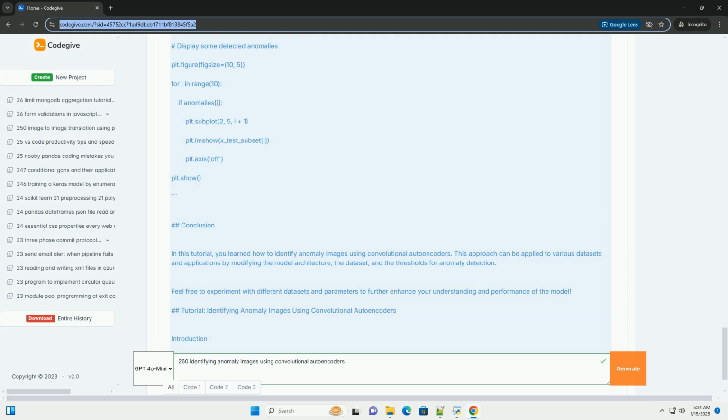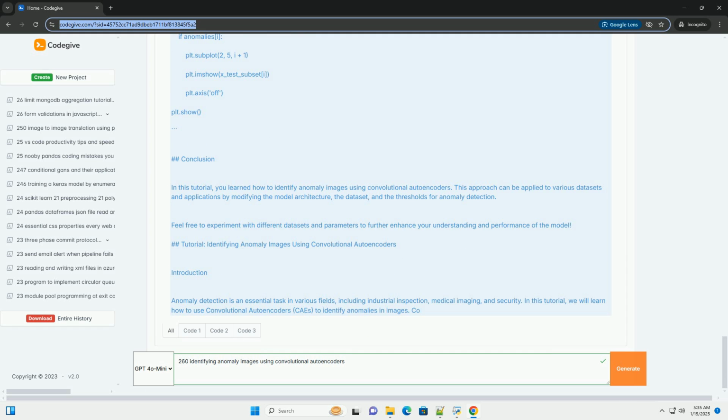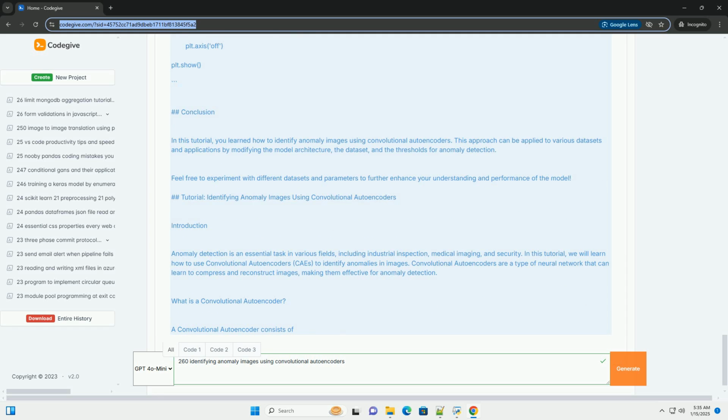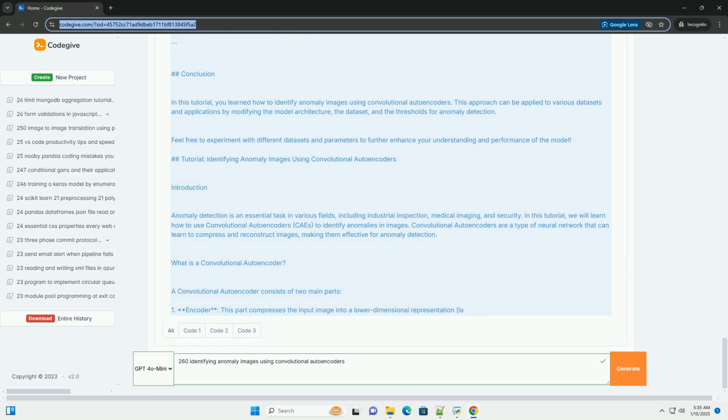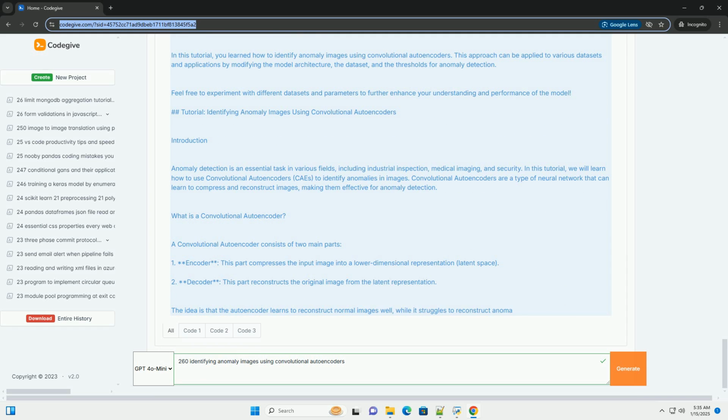Prerequisites: basic understanding of Python and deep learning concepts. Libraries: TensorFlow, Keras, NumPy, and Matplotlib. You can install these using pip. Step 1. Prepare the dataset.